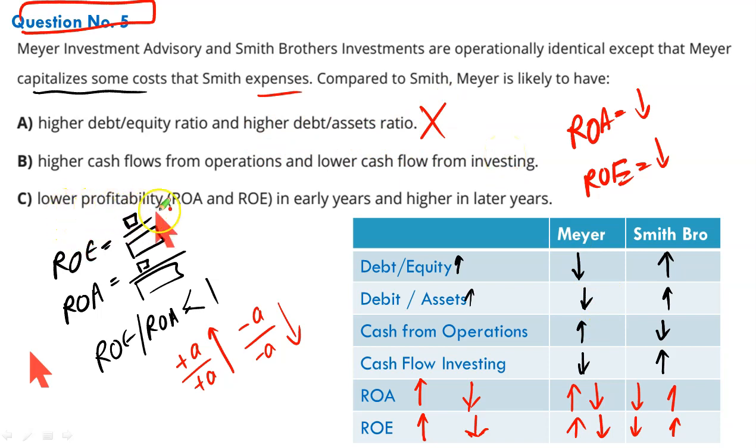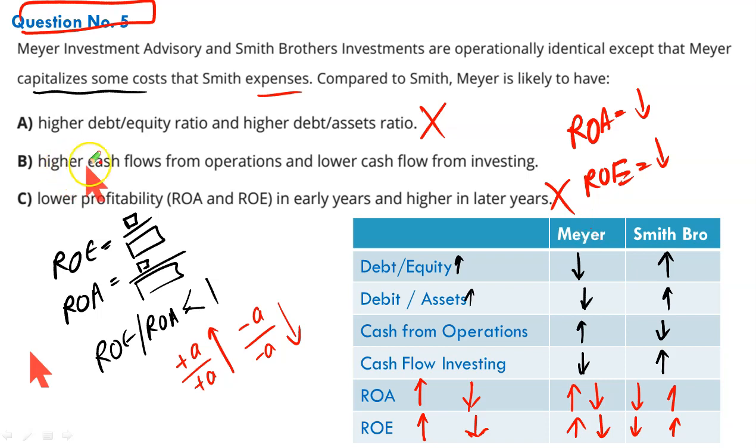C, lower profitability ROE in the early periods. No, it has a higher ROE in the early periods compared to Smith. Smith has lower ROE in the early periods. It has higher in the later period. It has lower in the later period. This is incorrect as well. This question needs a good deal of time. When you're doing it yourself, try to spend maybe 10 to 15 minutes on this question, because this involves many ratios discussed simultaneously and comparatively. Good question.